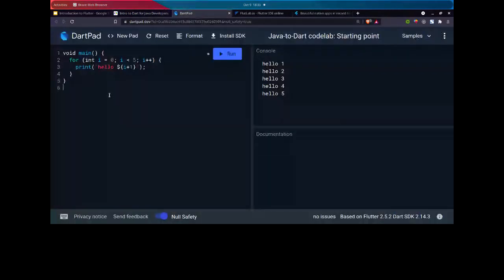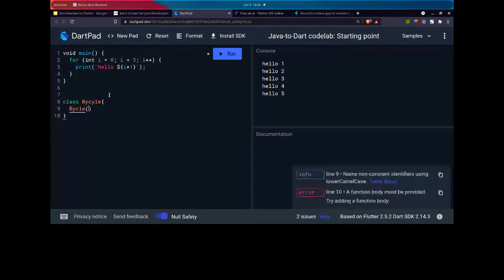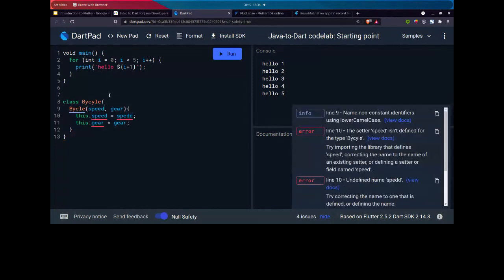If you are a Java developer, let's say you want to create a bicycle. In Java you write a bicycle constructor with arguments like speed and gear, and then write this.speed equals speed and this.gear equals gear. This is the long way. You can also do it like this in Flutter, Dart.